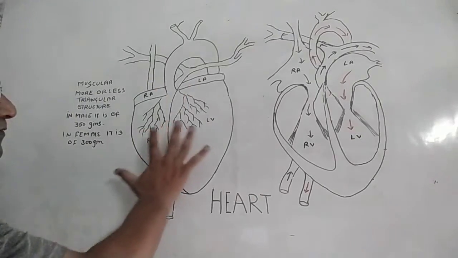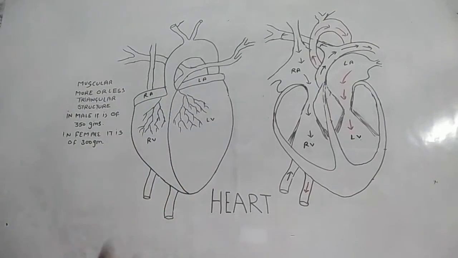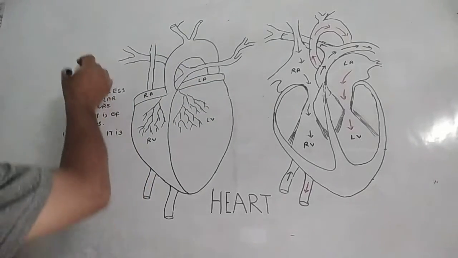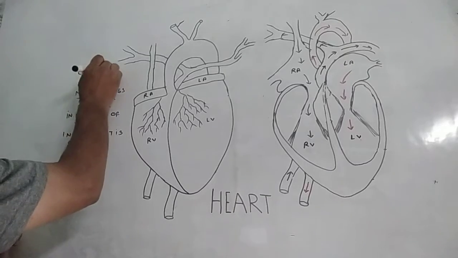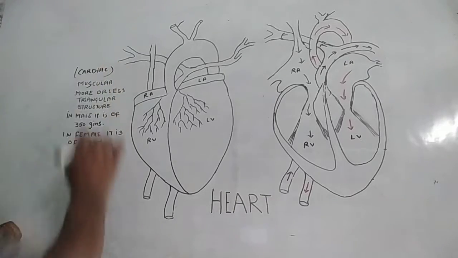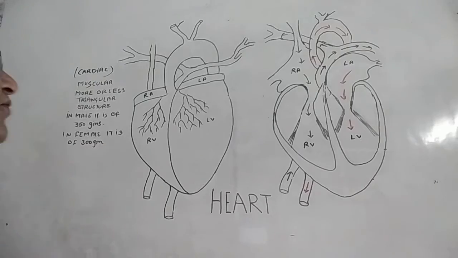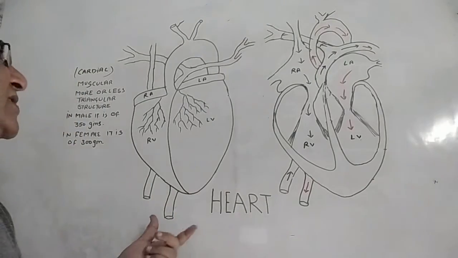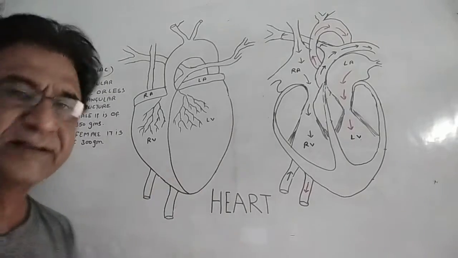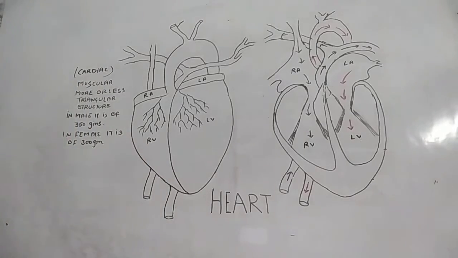Now outwardly, just from the outside, we see a triangular structure made up of muscles. What kind of muscles? These are cardiac muscles. In 9th class you had already gone through this kind of muscle. These are involuntary muscles. From the very birth to the death, they go on contracting and expanding. They do not feel fatigue. That you already know.